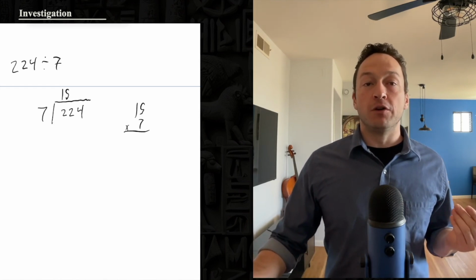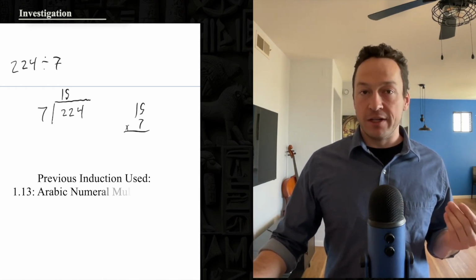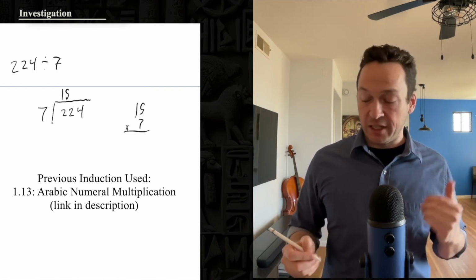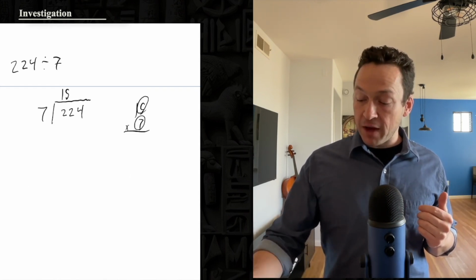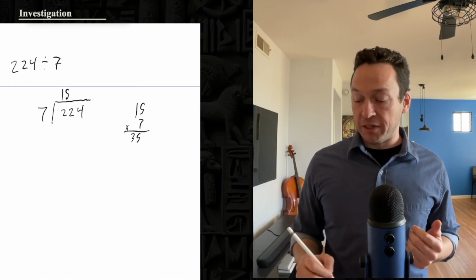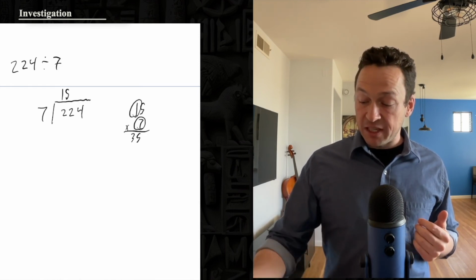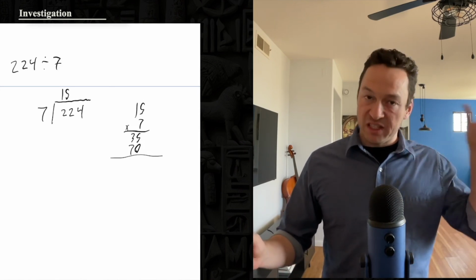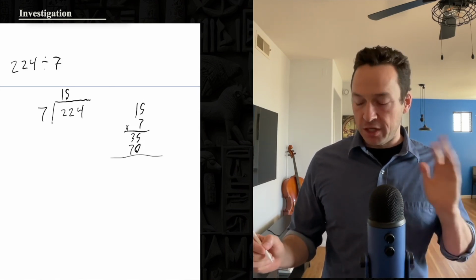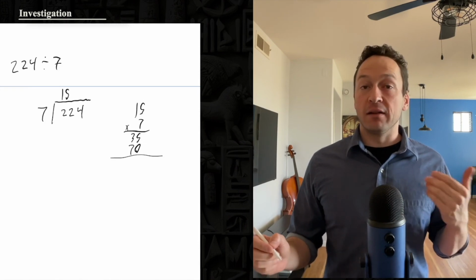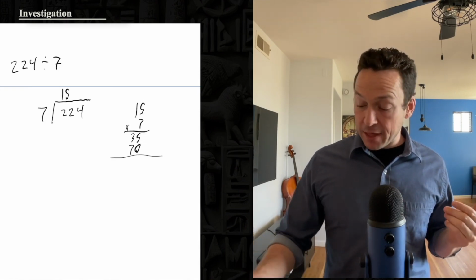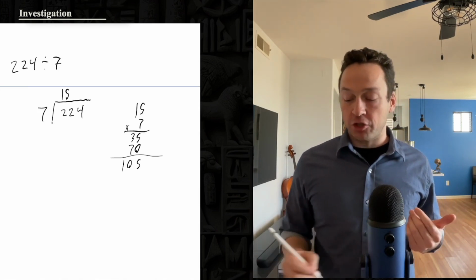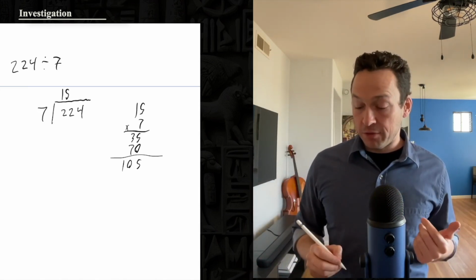He's going to, of course, use a prior induction. That was our last video, Arabic numeral multiplication. Let's see him do that. So he does 7 times 5, that's 35 using his multiplication tables. Then 7 times 10, that's 70 using multiplication tables as well as the addition of zeros rules. These are things that were covered in our last video on multiplication. Then he adds all of these things up. 105. So he knows he's distributed 105 items so far.